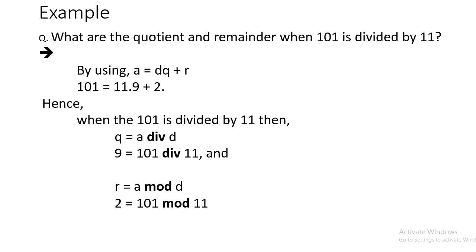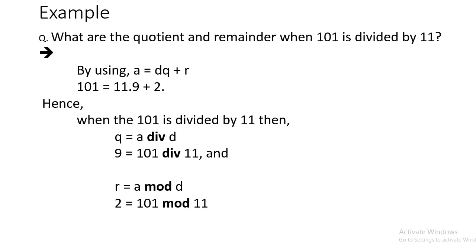By dividing 101 by 11, we get the quotient, that is 9, because 11 nines are 99. After dividing 101 by 11, we get the remainder, that is 2. So in the place of the remainder, we put the value 2.